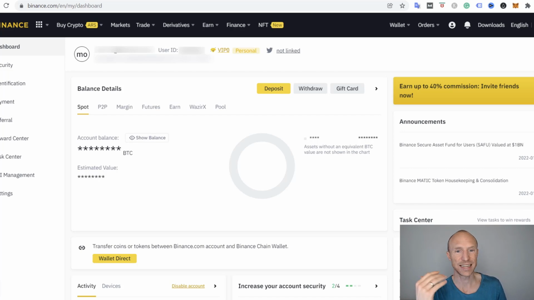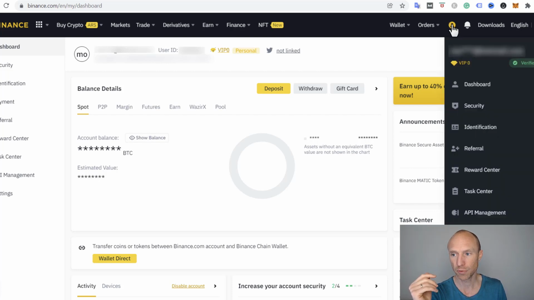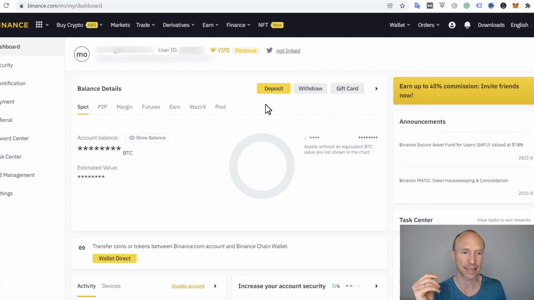The point of this is to show more about CoinMarketCap, but in many cases they do ask for your Binance ID, and I know many people have asked me, where do you find that? So once you have signed up for Binance, you just go to your profile, and then you go down to dashboard and click, and then you come in to an overview, and then up at the top you see different options, and there you see user ID. I just blurred mine out, but then you just copy that number and paste it into CoinMarketCap whenever it asks for it. So this is where you find the Binance ID. Just very easy when you just know where to look. So I just wanted to clarify that.